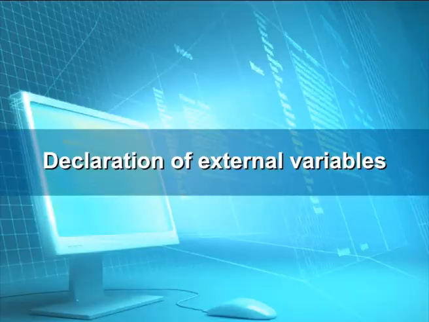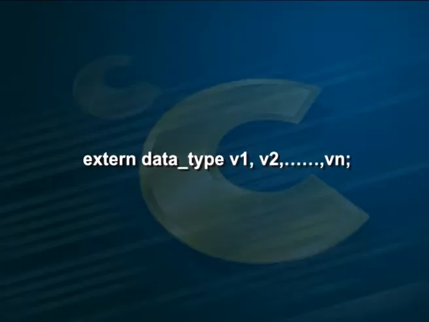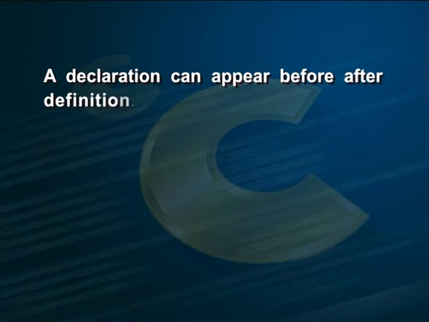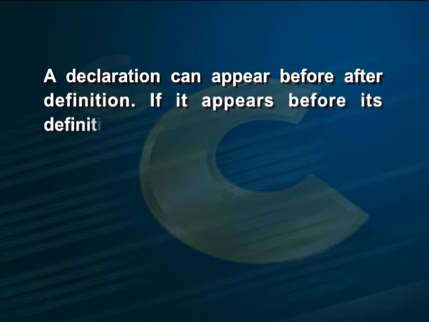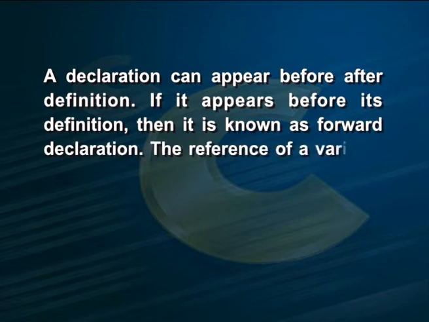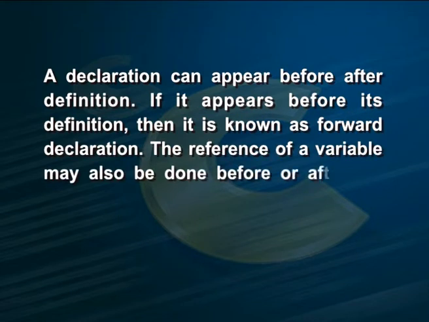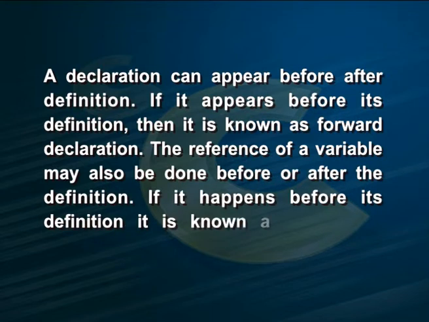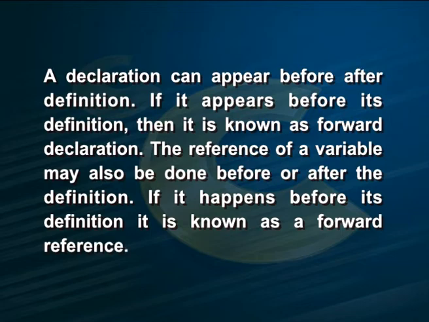Declaration of external variables. The declaration of an external variable has the format: extern data type v1, v2, up to vn; where v1, v2, vn are variables. A declaration can appear before or after the definition. If it appears before its definition, it is known as a forward declaration. The reference to a variable may also be made before or after the definition. If it happens before its definition, it is known as a forward reference.